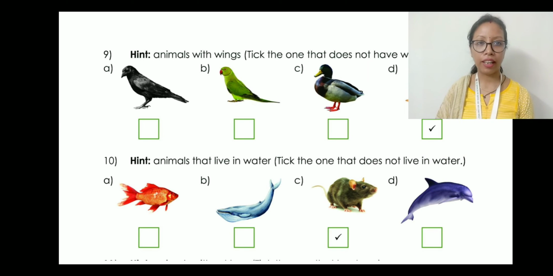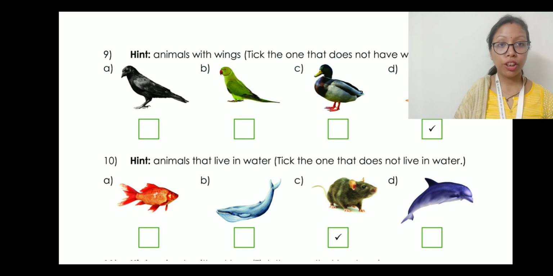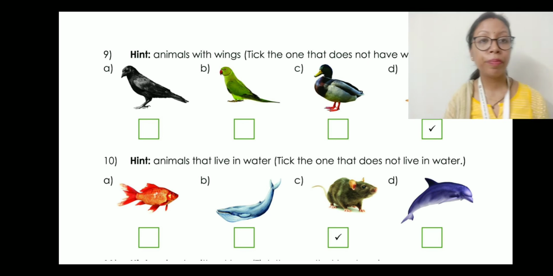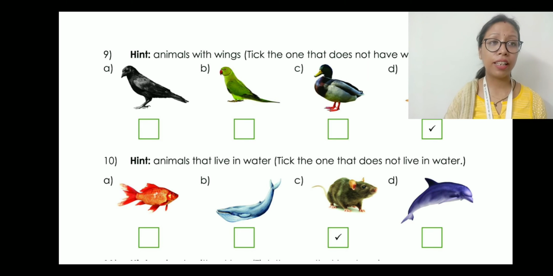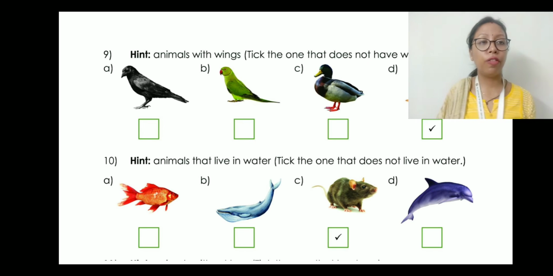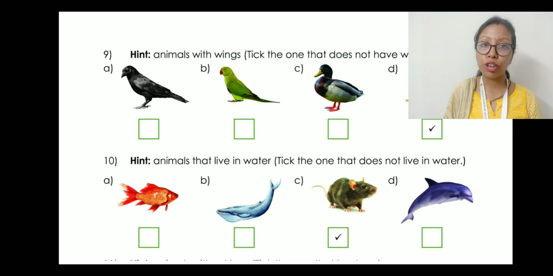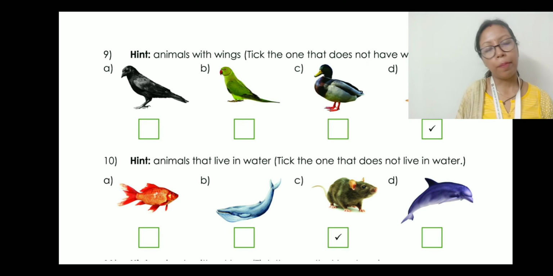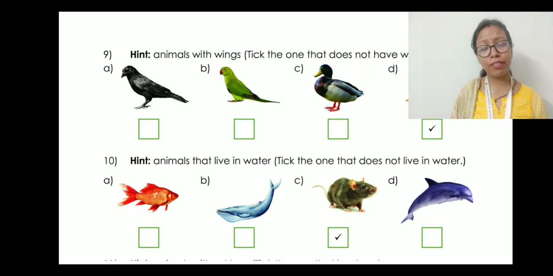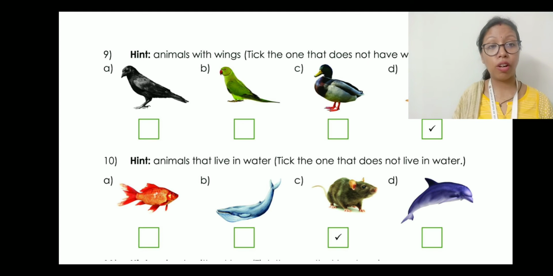Then question number 10. Animals that live in water, tick the one that does not live in water. So first one is a fish, then a whale, then third one is a mouse, and number D is a dolphin. Therefore, which one does not live in water? Fish live in water, whale lives in water, and dolphin also lives in water. But rat, does it live in water? No. Therefore, rat is the odd one because rats or mice live on land. They do not live in water.